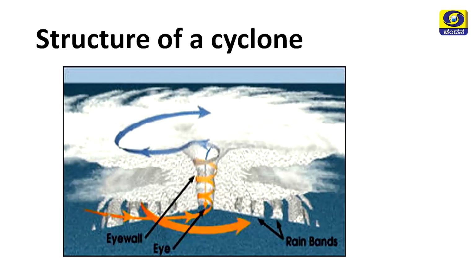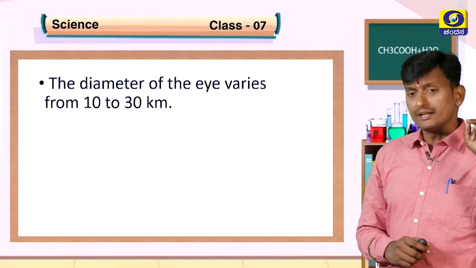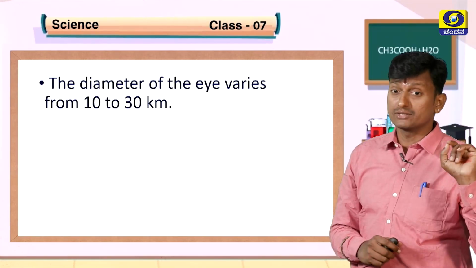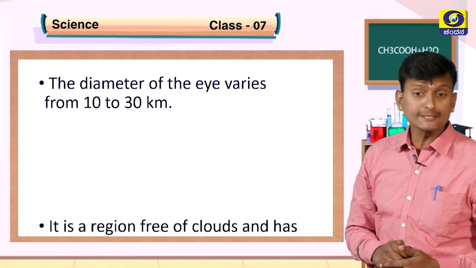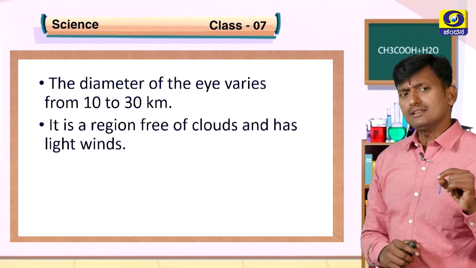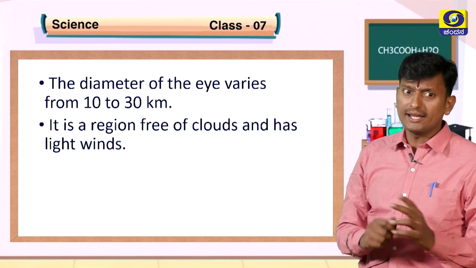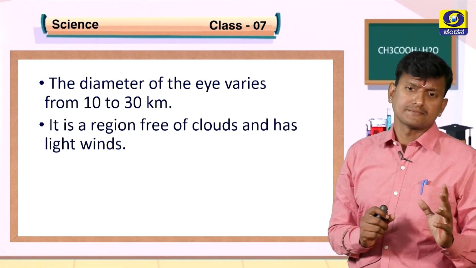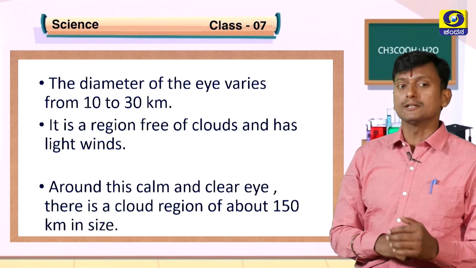See, the eye is a calm area, and it varies in diameter. Okay, students? The diameter of the eye varies from 10 to 30 kilometers. It is a region free of clouds and has light winds, in the eye region.